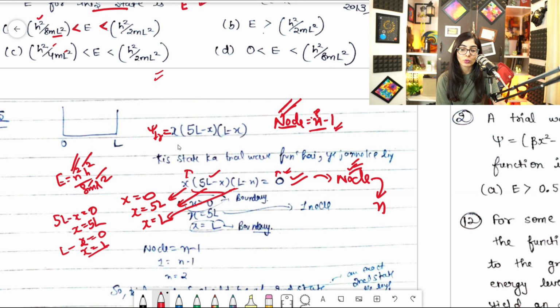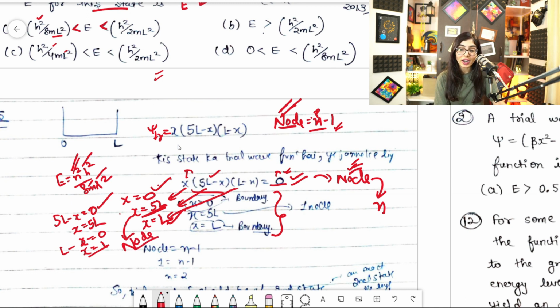I'll put this function equal to 0, and from this conclusion, I'll try to elucidate. These are boundaries. 0 and L are boundaries. Clear? So apart from that, what is the different thing? This is 5L, so this is the node. Fine. This is the node. So how many nodes are there?